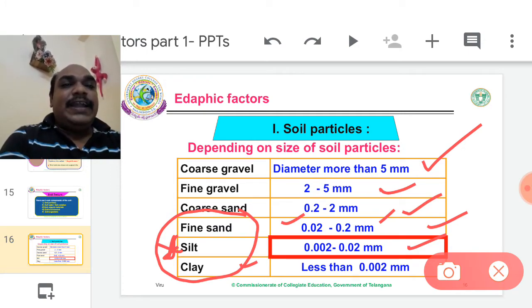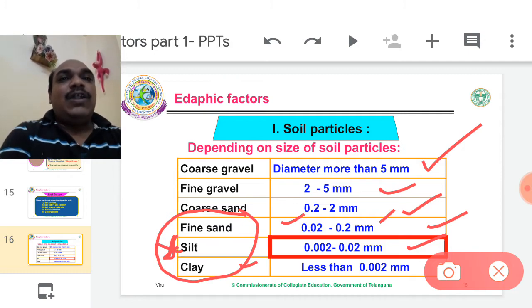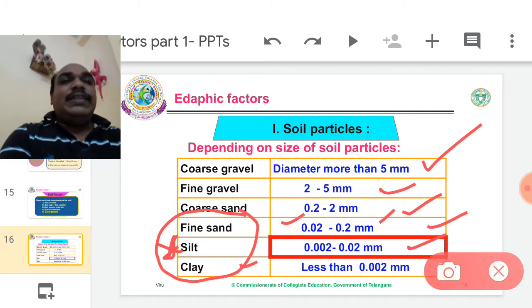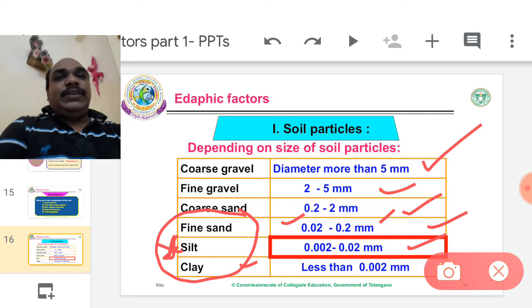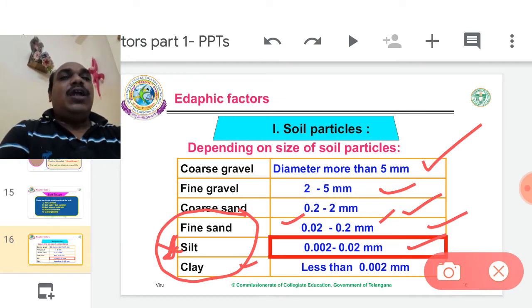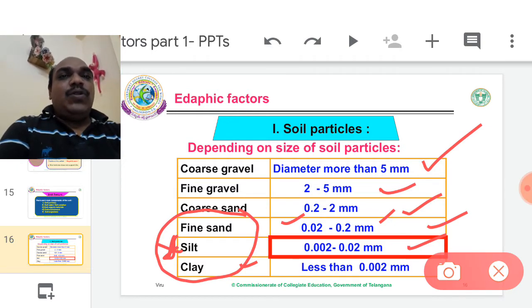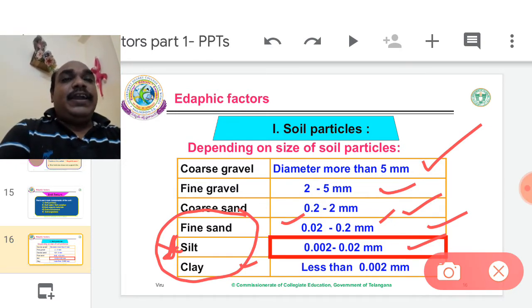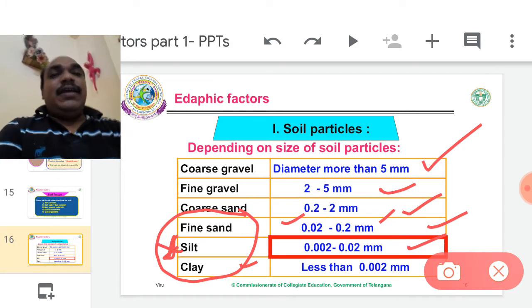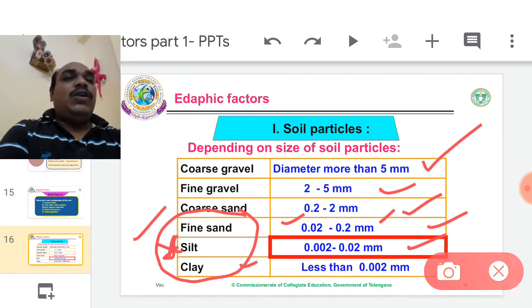Fine sand, silt and clay together are called loam soils, when they are in equal proportion. So loam soil means fine sand plus silt plus clay. The mixture is called loam soil when the percentages are equal, 33%, 33%, 33%.